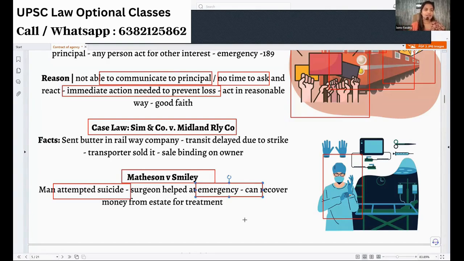After the person is alive, he tells the surgeon that he cannot pay the expenses because he didn't ask to be saved. The court said no, like an ordinary prudent man, it was necessary to save you. The surgeon has rightly acted. He has become your agent under necessity. So you have to pay him.